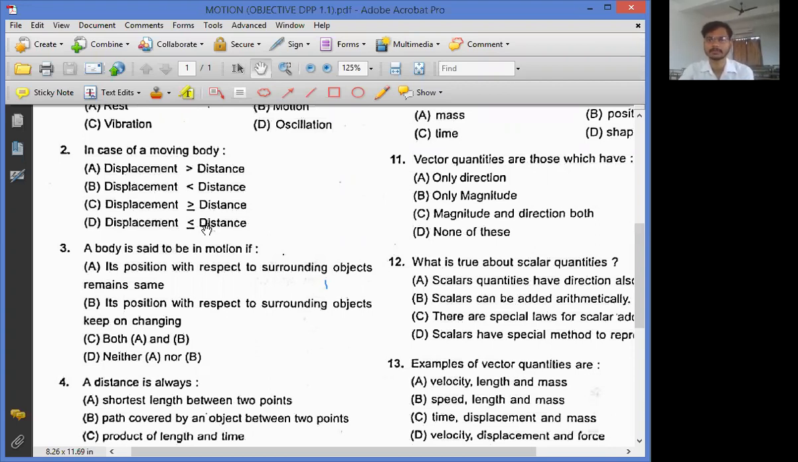Everyone try. Question 2. Option A, B, C, D. Everyone give the replies. Which of the following is true? Displacement is always more. Displacement is always less. Displacement can be more than or equal to distance. And displacement can be less than or equal to distance. Which of the following is true? Everyone try it and tell me the answer.